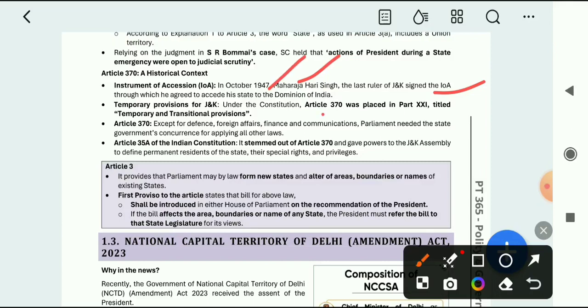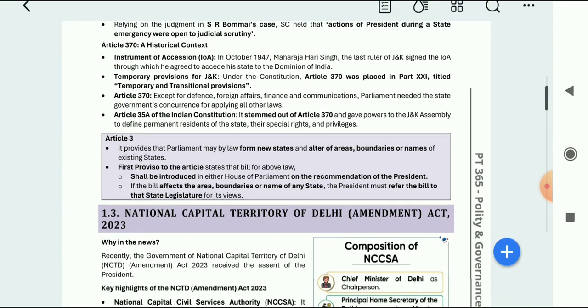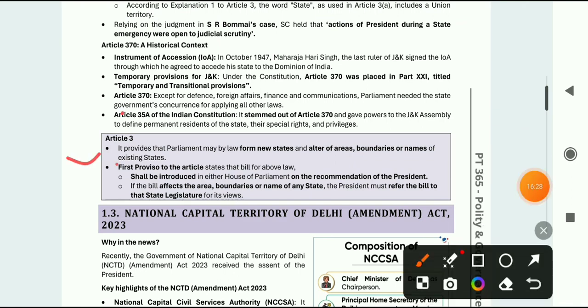From there onwards, Article 370 was placed under temporary provision, and 35A was also an important article, where the residents of that state have the right to settle there, and other state residents cannot go and settle in Jammu and Kashmir. So this was Article 35A. Article 3 also becomes important from this perspective. You have to know it very well.